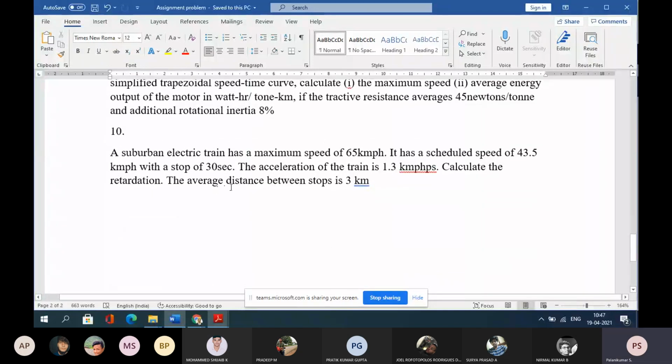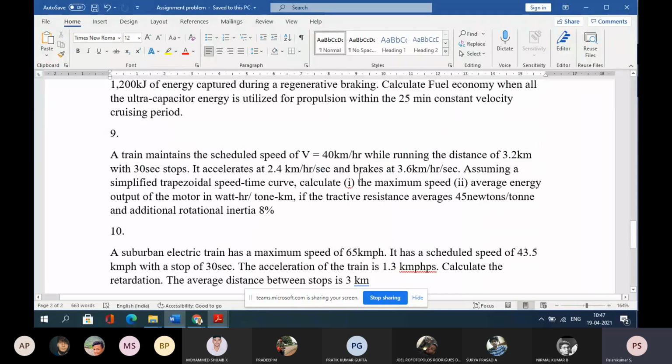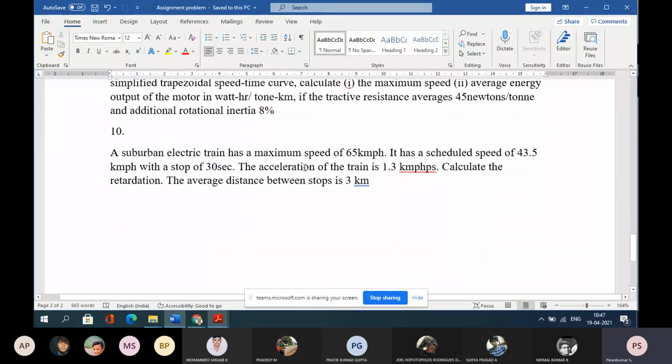There is another one also, but here we cannot use that. It is a quadrilateral one. We have a suburban service, not a main line. In that case, a quadrilateral curve is assumed, which means we know how to calculate the retardation beta. This derivation also we have done.